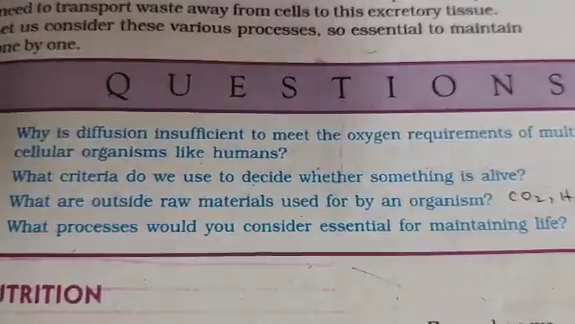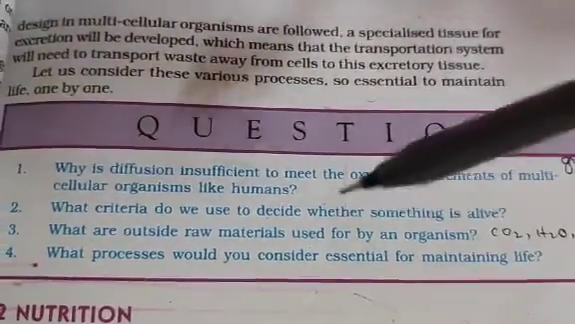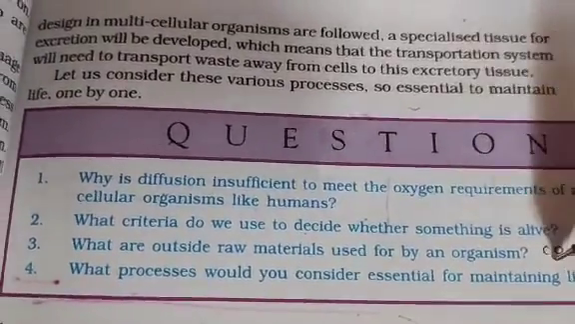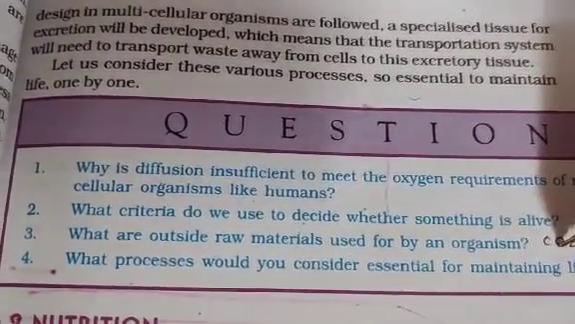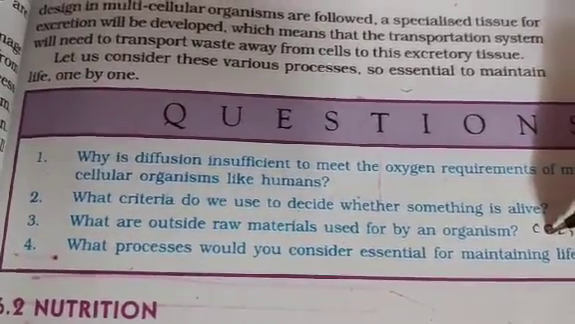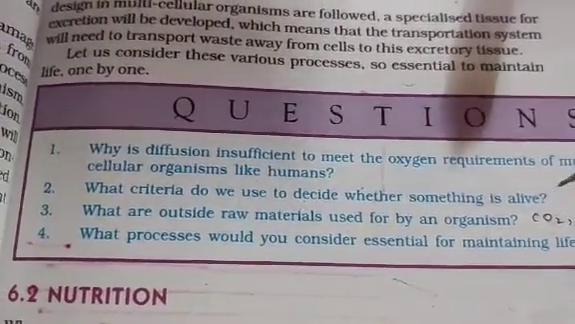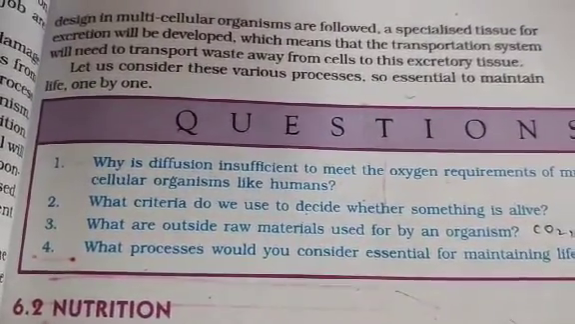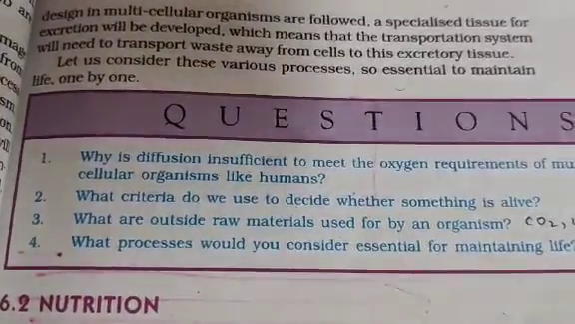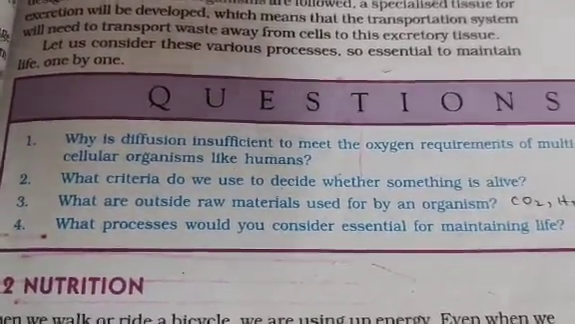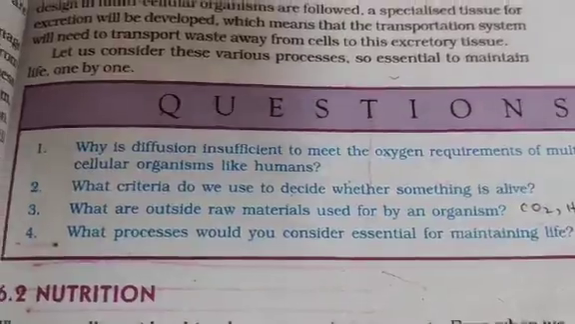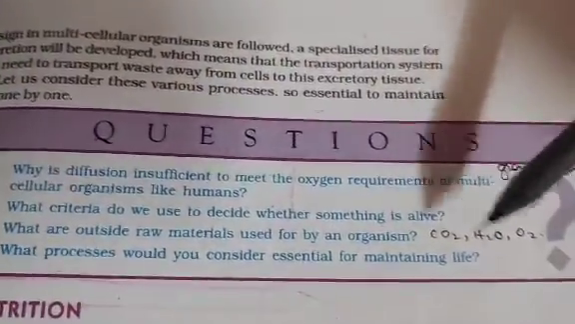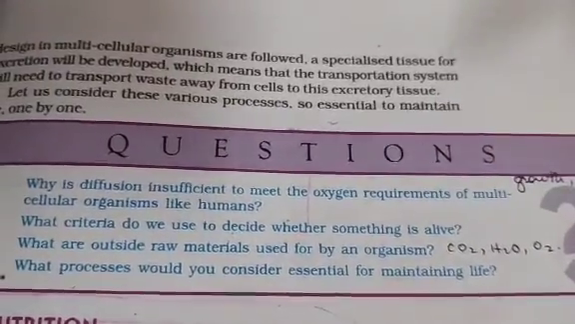So these are the criteria, the points which are kept in mind to decide whether the organism is living or not. What are the outside raw materials which are used by an organism? Normally we require oxygen, water, isn't it, for our normal functioning. We require nutrients, that means food is required. So there are basic raw materials which are required by an organism. Carbon dioxide in certain cases, especially autotrophic plants, they require carbon dioxide for photosynthesis. So it becomes a raw material. Clear? So basic raw materials, if they ask you, you can write carbon dioxide, water and oxygen.